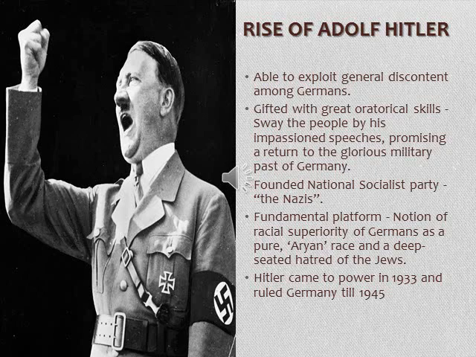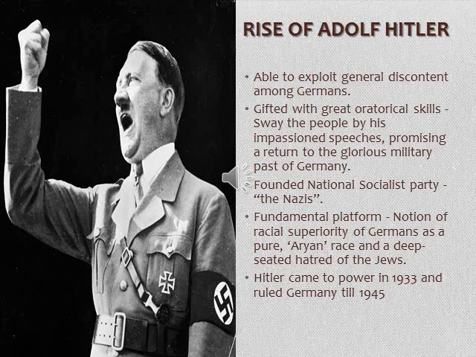So Hitler, through his speeches, attracted the German people and promised them he would bring back the glorious military past of Germany. So he founded the National Socialist Party, which was called the Nazis. The fundamental platform on which he built his support was the notion of the racial superiority of the Germans as a pure Aryan race. He told them that Germans were the pure Aryan race and the superior people among the world's people, and a deep-seated hatred of the Jews. So he made the people hate the Jews.